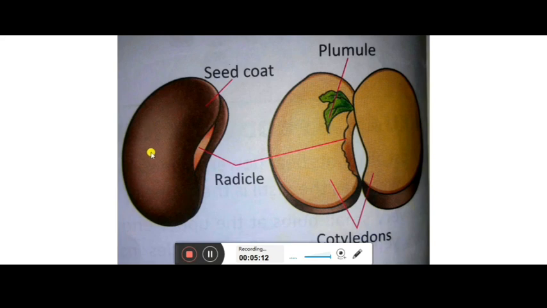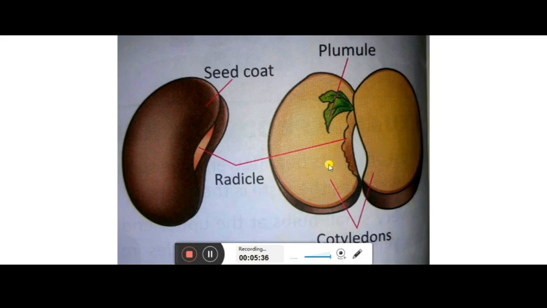Any seed you take is dried and has an outer covering, the seed coat. But when you open it, here this is the rajma seed, or the bean seed, you will see two parts, one is the plumule and another is the radicle.